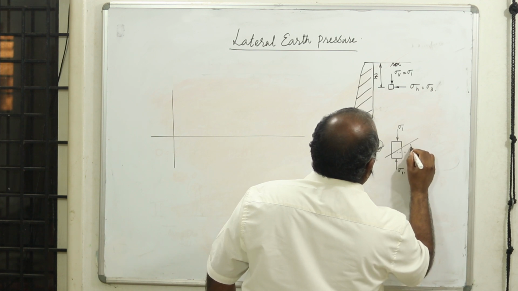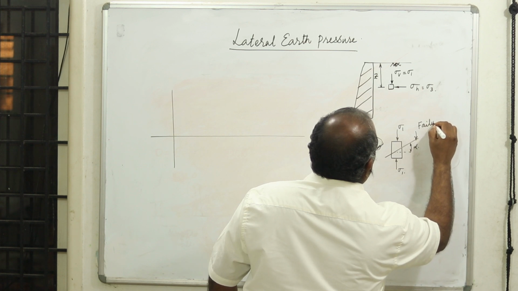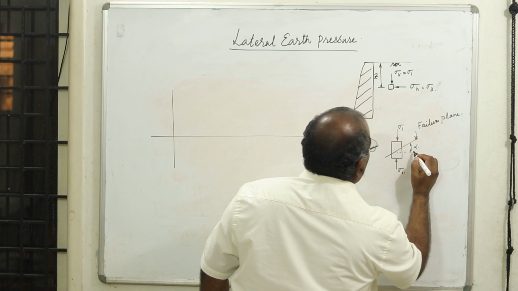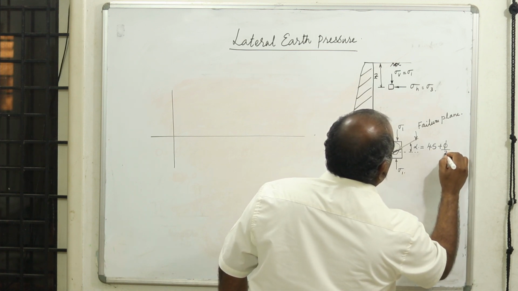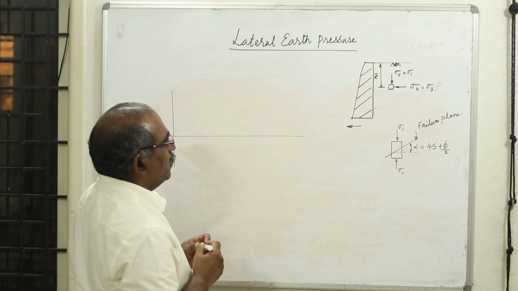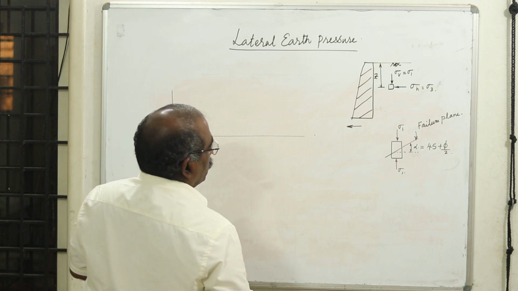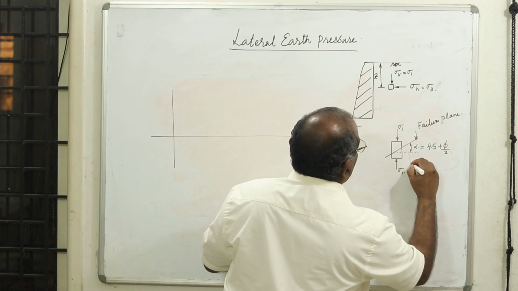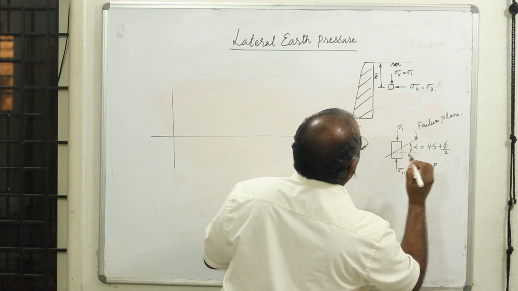Now the sample will fail. This is the failure plane. It will fail at an angle alpha, which is 45 degrees plus phi by 2. Students, this is very clear from your basics in Geotechnical Engineering 1, where in the shear strength chapter we studied the failure plane and its inclination with respect to the major principal plane, which is the horizontal plane. The horizontal is nothing but the major principal plane.